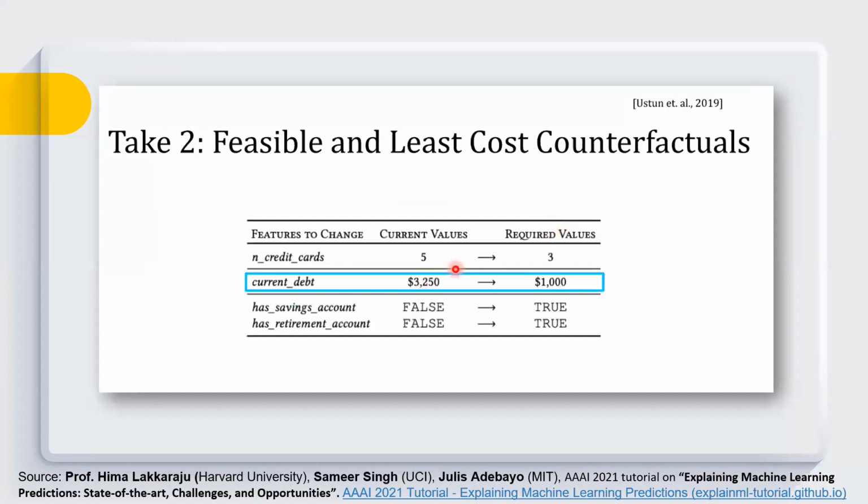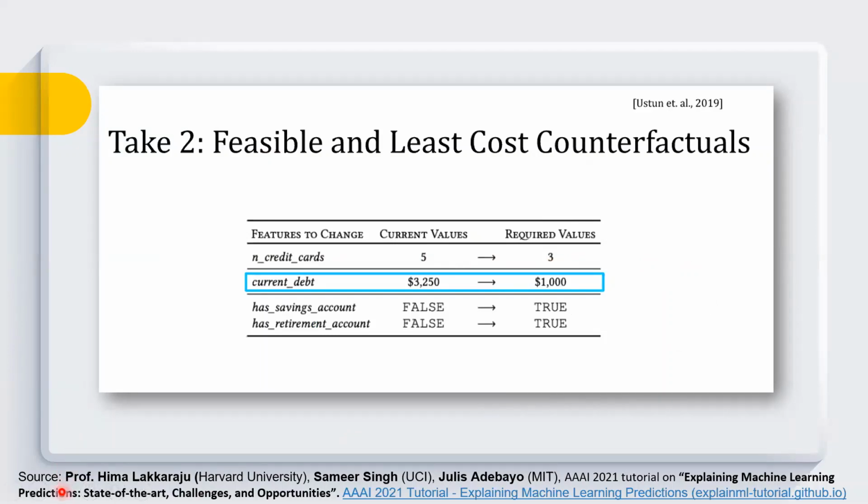So they have explained that yes, we can generate counterfactuals this way, and all these are feasible counterfactuals. You can see that in order to get the loan approved, the suggestion is to reduce the number of credit cards from 5 to 3. This is an actionable or feasible counterfactual.